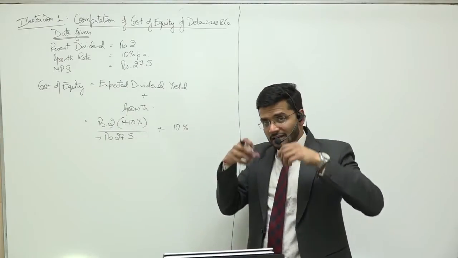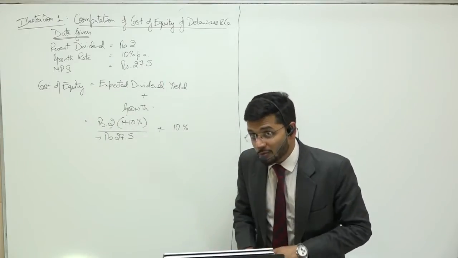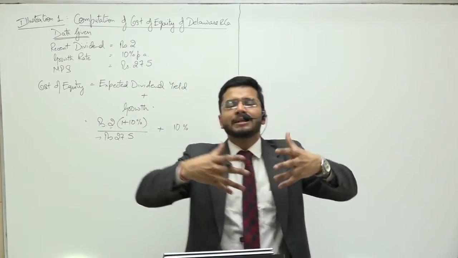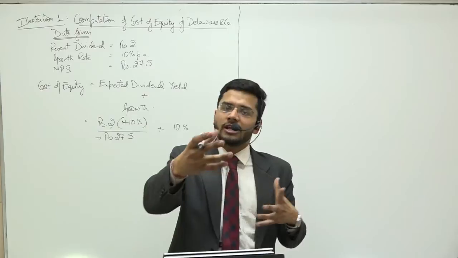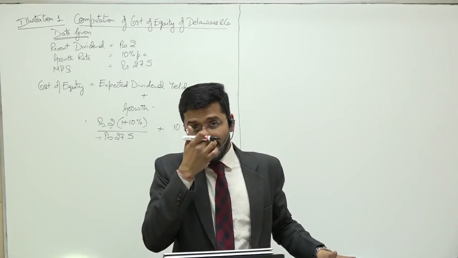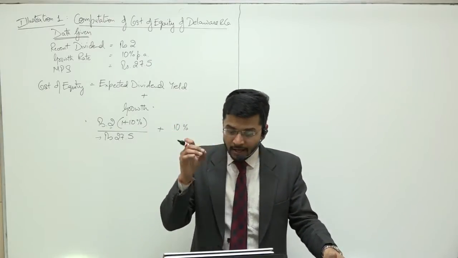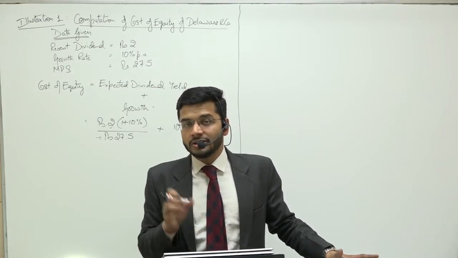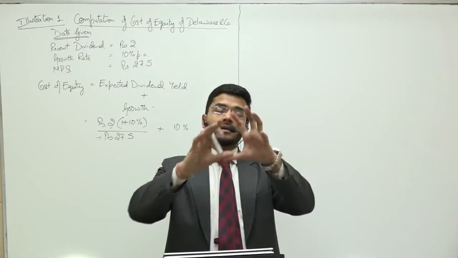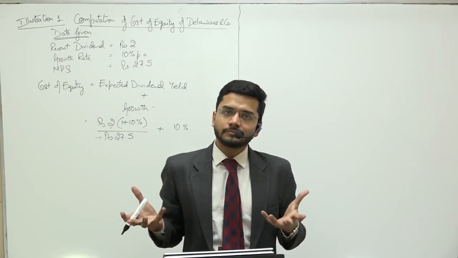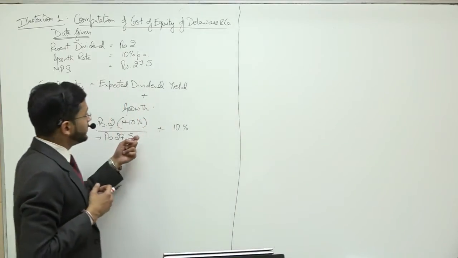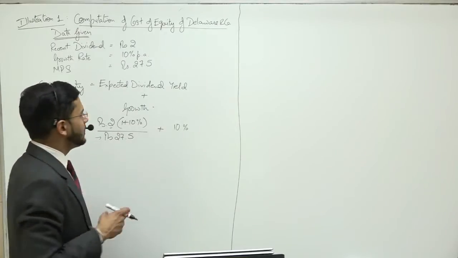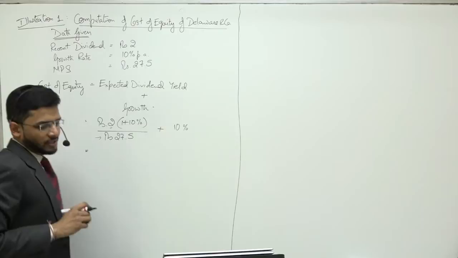Those profits which are reinvested into the business are going to give me a return of 10%, which means my capital appreciation will happen to the extent of 10%. Here I am having an implicit assumption, guys, that the 10% rate of growth is not only applicable on dividends but also applicable on the entire company's profits as a whole. So yes, dividend yield plus growth rate. This is my formula for cost of equity.